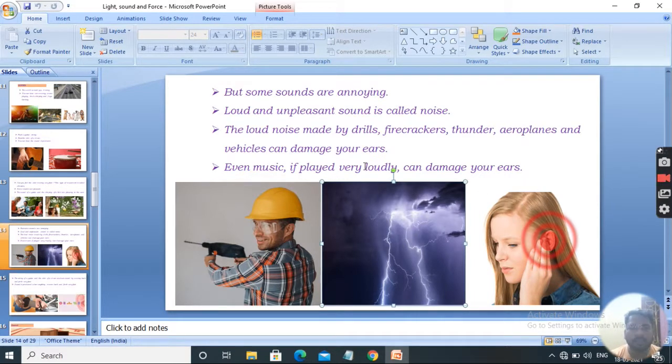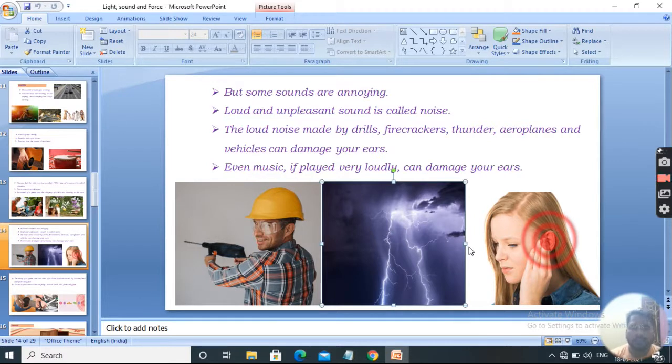Aeroplanes and vehicles can damage your ears because the average decibel is more than the normal hearing decibel. As a result, we feel irritated and we feel depressed. So this type of sounds are called noises. We don't love that type of sounds. Even music, if played very loudly, can damage your ear.